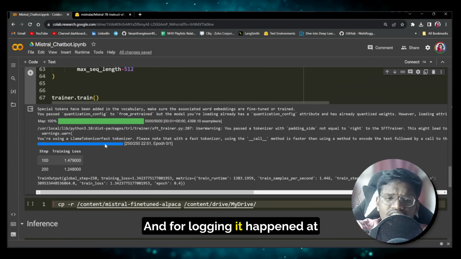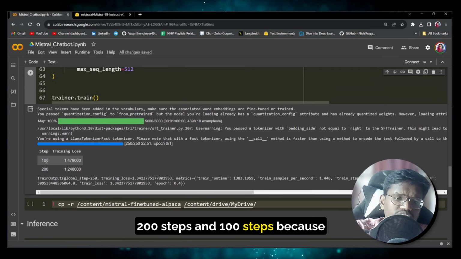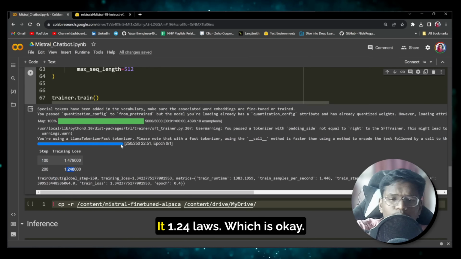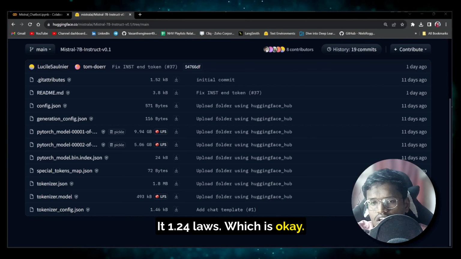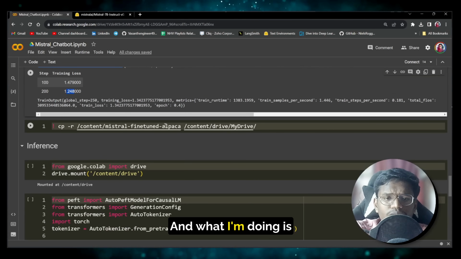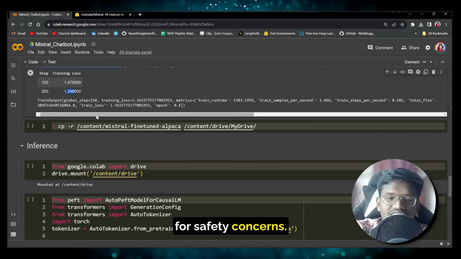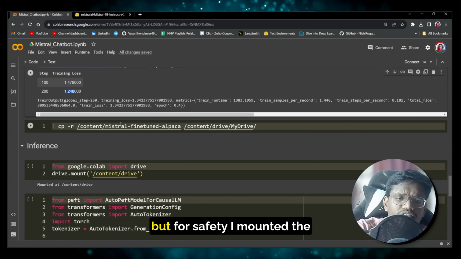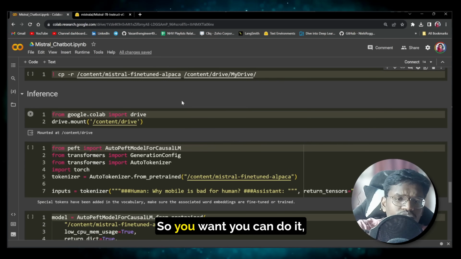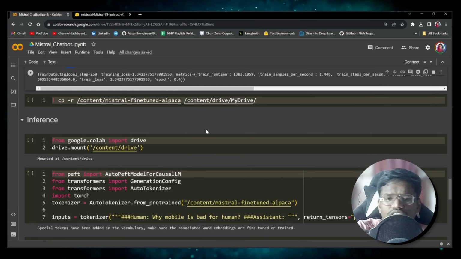And for logging, it happened at 200 steps and 100 steps, because the logging steps is set to be 100. At the end of 200 steps, the loss is 1.24, which is okay. It's pretty good actually for a quantized model. And for safety, it is still pushed to the hub, but I also mounted the drive and copied it to the drive. So if you want, you can do it, or else you need not do it.